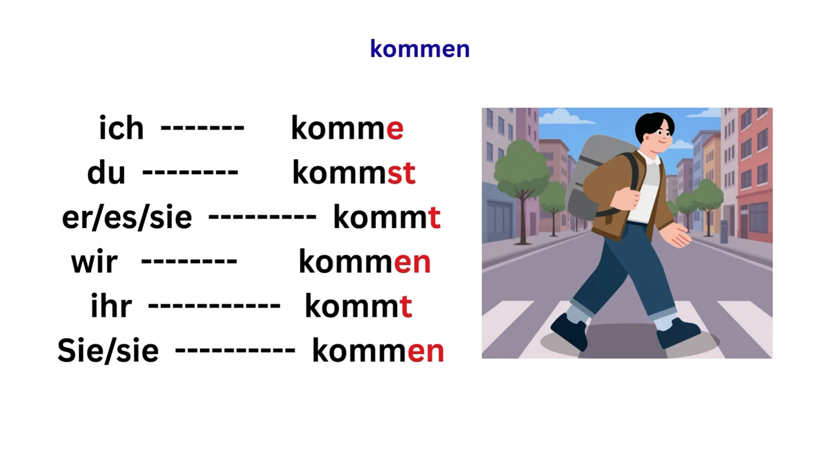Komme, du kommst, sie kommt, wir kommen, ihr kommt, sie kommen. This way, you can memorize the verb conjugation. And then let's go to another slide.